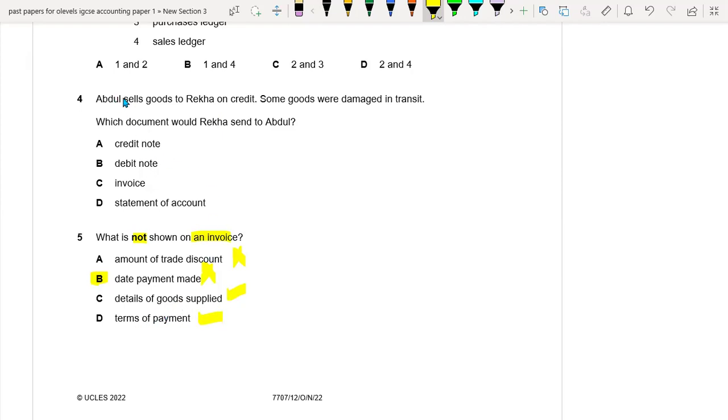So question number 4. Abdul sells goods to Rekha on credit. Some goods were damaged in transit. Which document would Rekha send to Abdul? Okay, so basically Rekha would be sending a debit note, and Abdul would be sending her the credit note.